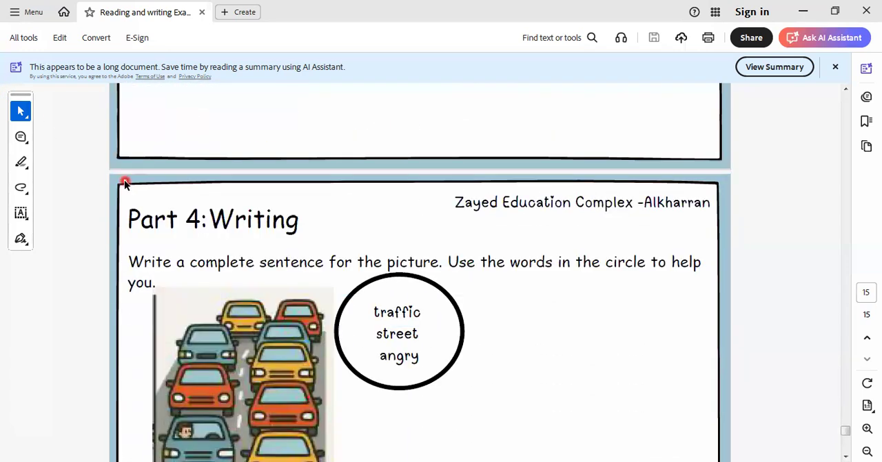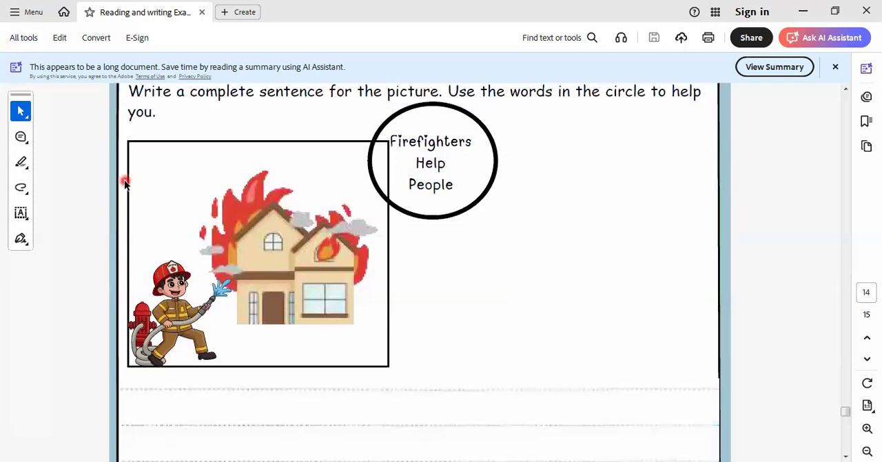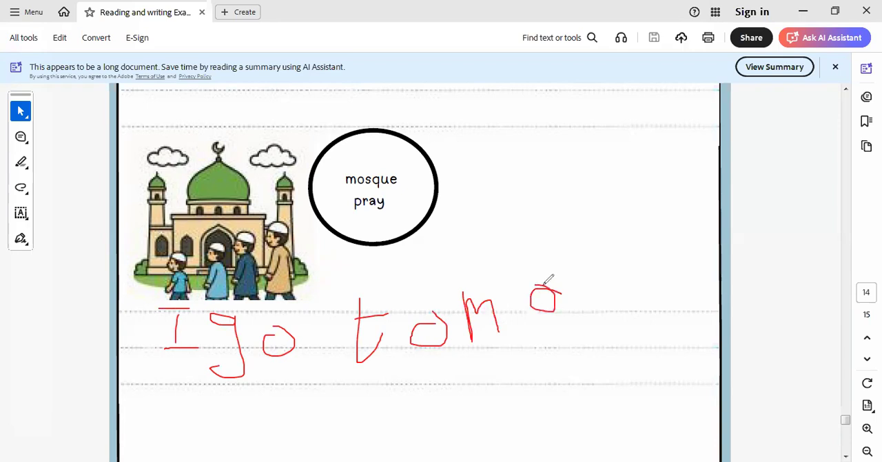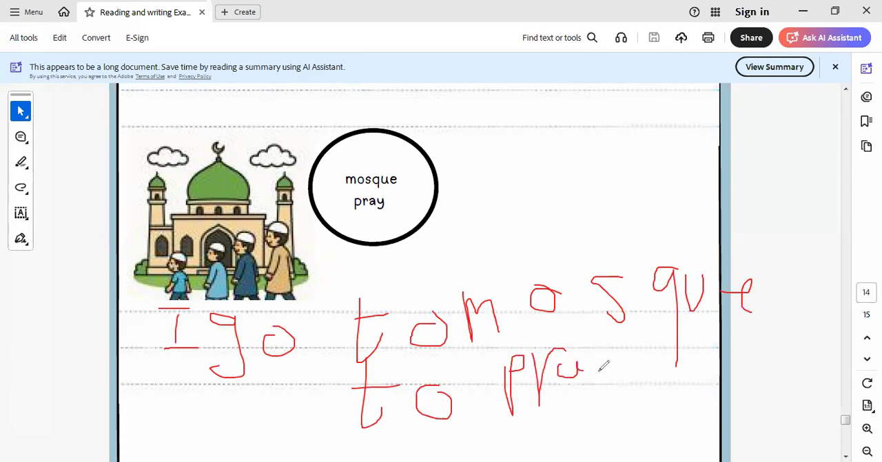I will answer two of them, and I will leave the rest for you to do by yourself as homework. Okay, here we say I go to mosque. I go to mosque to pray. I go to mosque to what? To pray. All of us Muslims go to mosque to pray, okay? Let's go to another one.